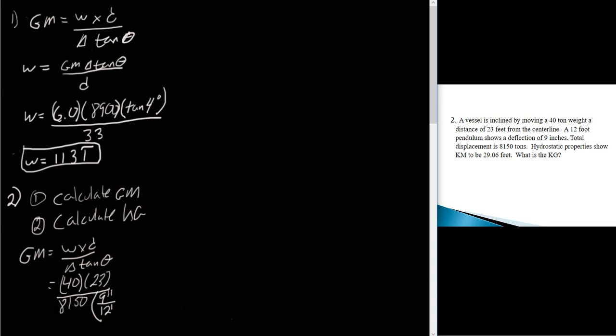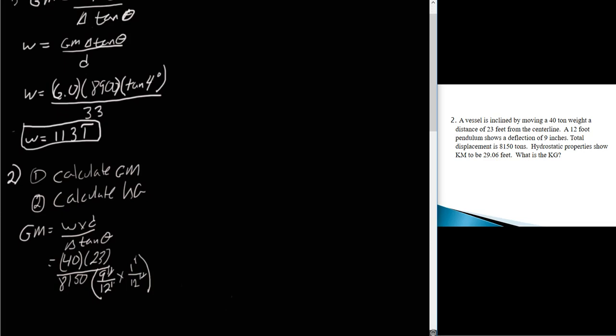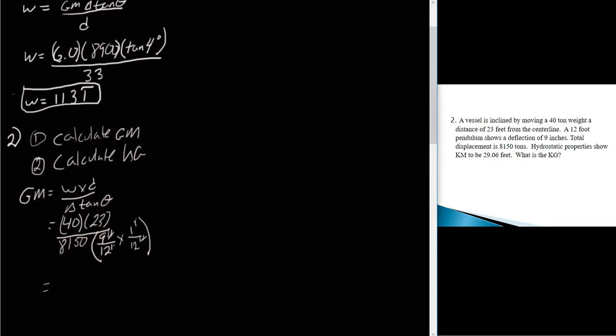But now the tricky part here is that we have inches and feet, so I'm going to multiply this by 1 foot for every 12 inches. And when I do that, I'm going to end up getting rid of all my units. And when I solve that, I'm going to end up with a GM of 1.8 feet.